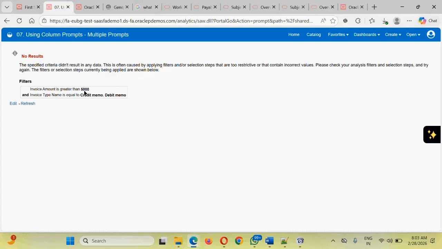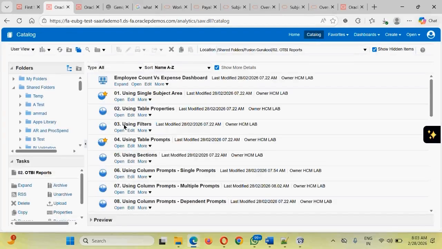In case there is no data available based on the criteria that we are setting, we should be getting an output something like this. If there is no output coming and it is like this in the UI, there is no option to revert back and add prompts again. What you are supposed to do is go to the catalog and click on open again.